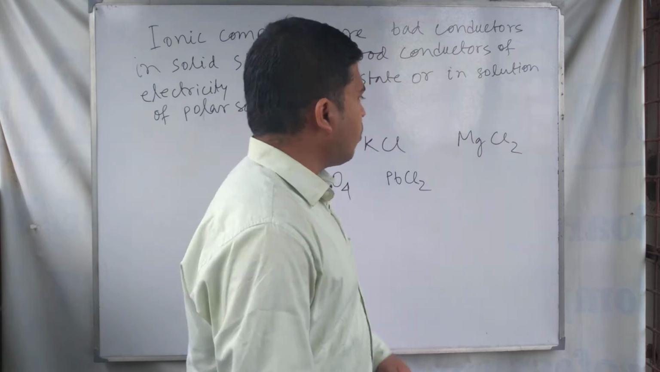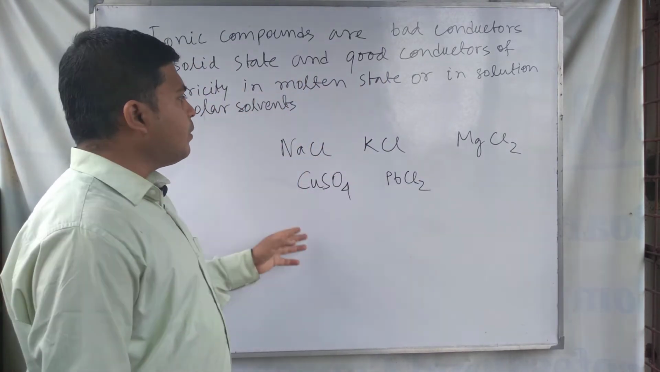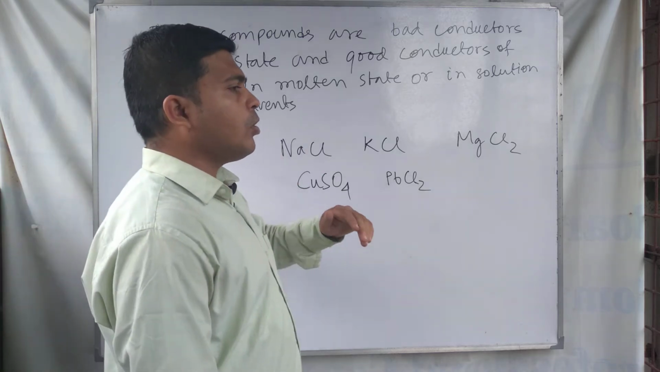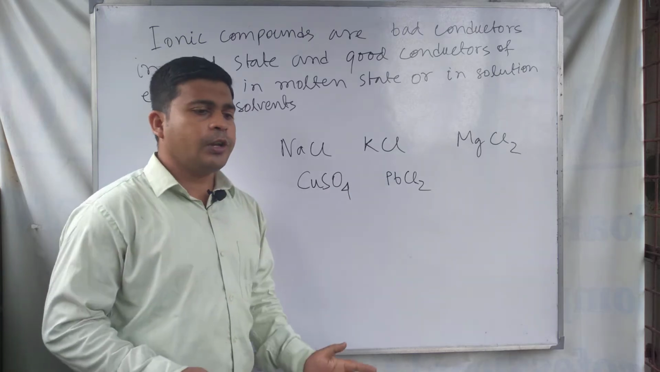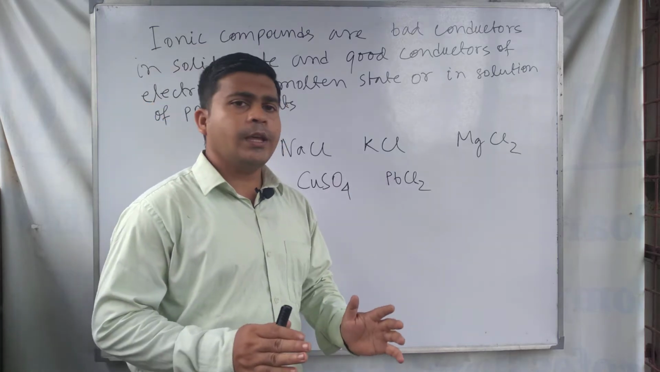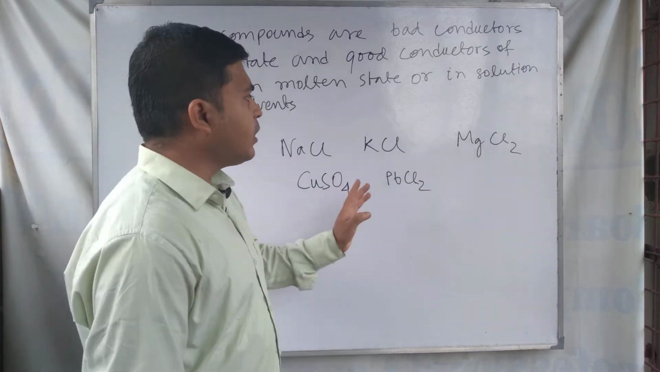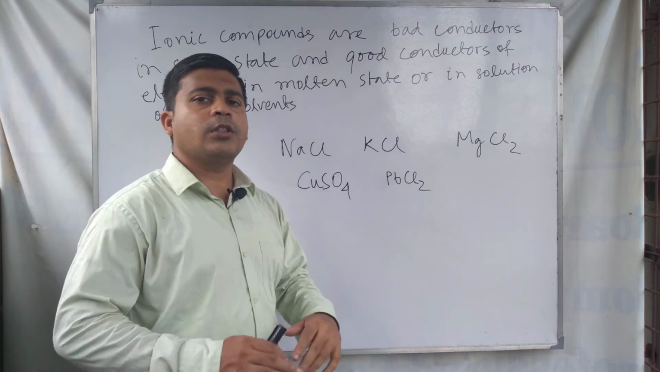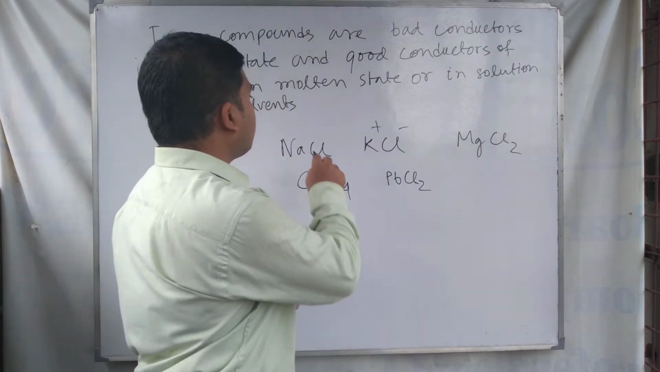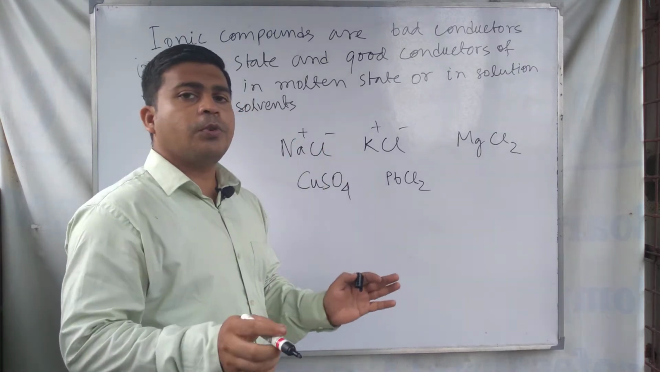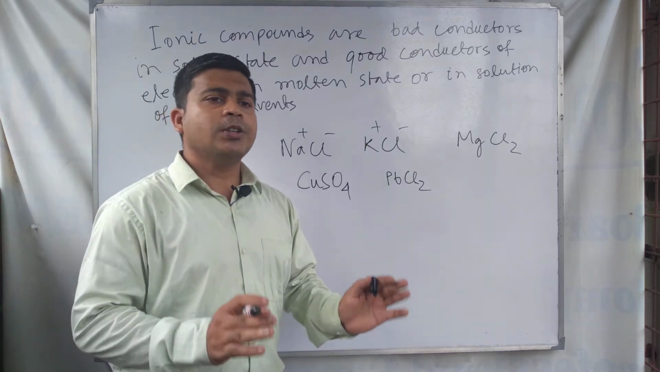These compounds, KCl, MgCl2, lead chloride, copper sulfate and sodium chloride, are called ionic compounds or electrovalent compounds. In the solid crystalline form, electrovalent compounds cannot conduct electricity, because in the solid state the opposite charge ions, this one is cation and this one is anion, are combined together by strong electrostatic force of attraction.